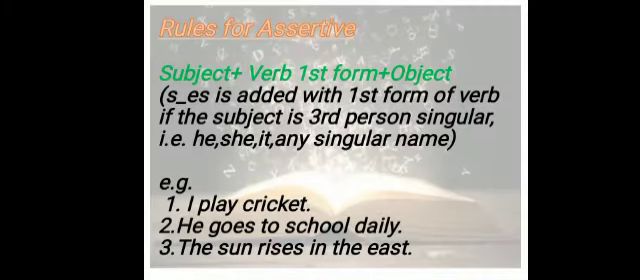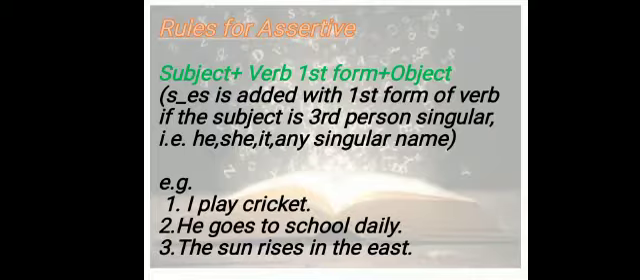Now, what are the rules for assertive sentences? If we talk about simple present tense or present indefinite tense, in assertive sentences the rule is subject plus first form of verb and then object. It is the basic and foremost rule. This tense starts like this: subject, verb first form, and then object. Main three things are completed here.